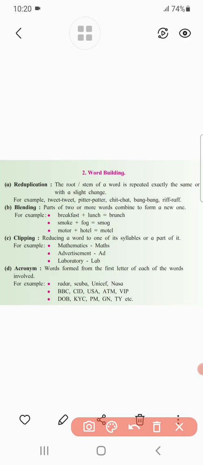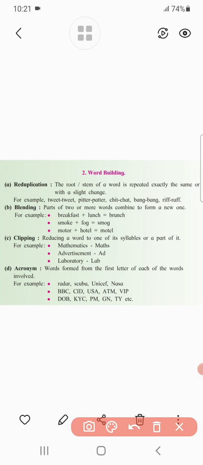The definition: reduplication means the root stem of the word is repeated exactly the same or with a slight change. Their roots are the same, but sometimes there are changes, though the ending sound is the same.